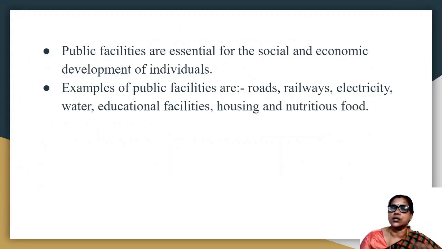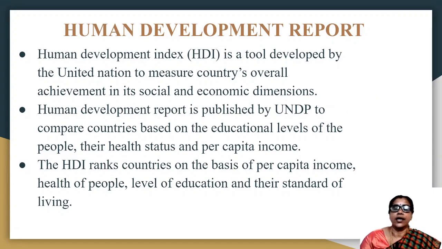When you say opportunities, public facilities are needed for providing mainly employment opportunities. You know, there is a department called the Public Works Department, Central Public Works Department and State Public Works Department, which is responsible for providing all these transportation and other facilities. Now, public facilities are also essential for the social and economic development of individuals. Some examples of public facilities are roads, railways, electricity, water, education facilities, housing and nutritious food.